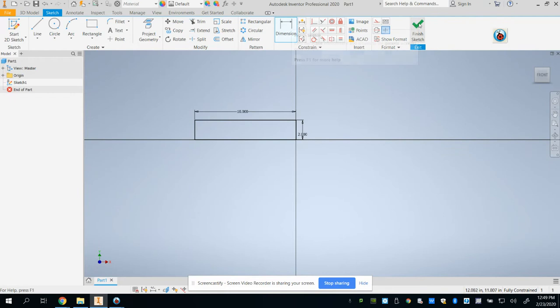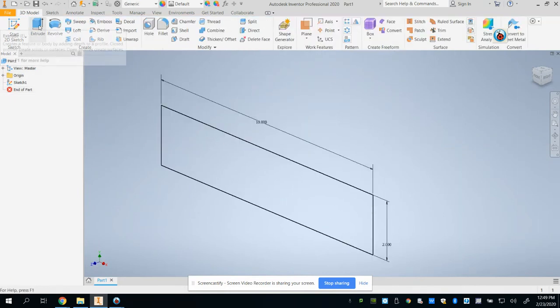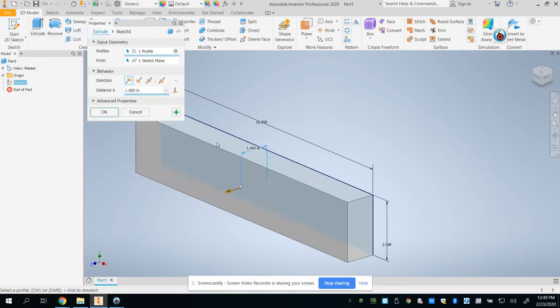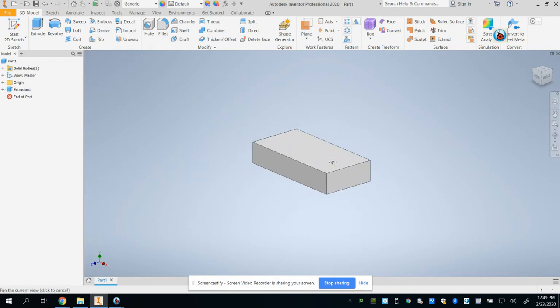I will click the green check mark to finish the sketch, and then I will extrude. Extrusion, again, gives things depth. So I'll click extrude, select my profile, and then I can change my distance here to be the depth that I've outlined in my plan. So I have a rough shape of what my boat is going to be.